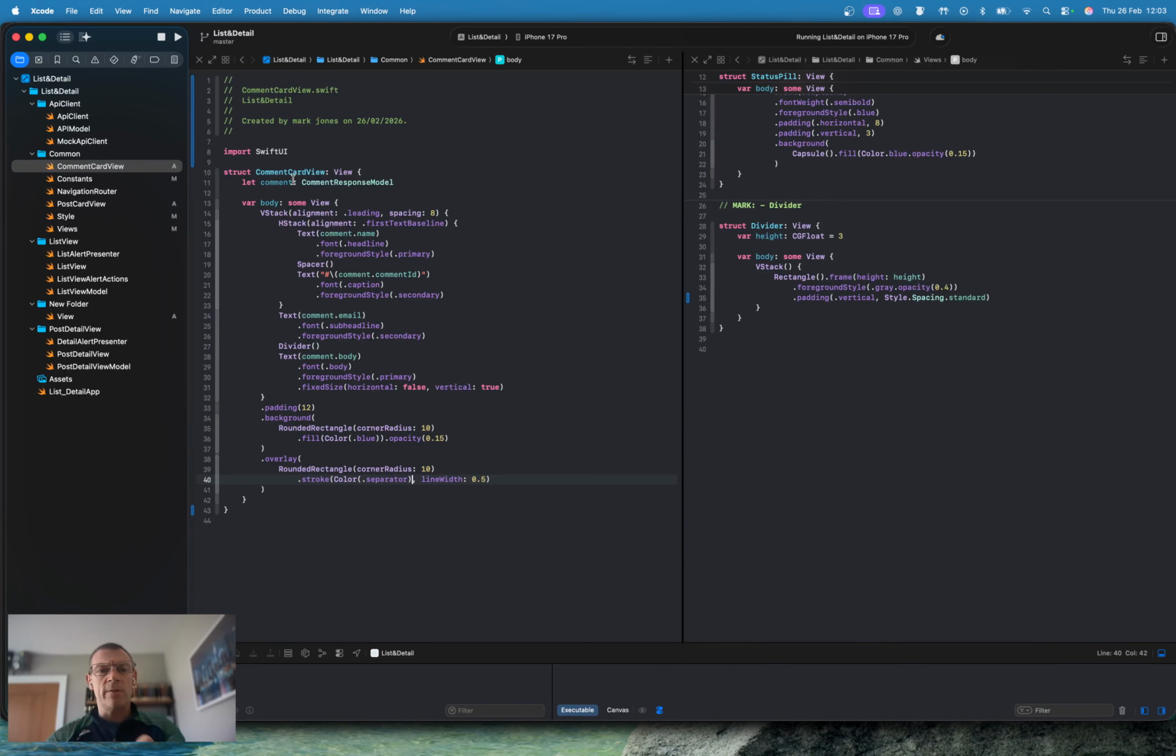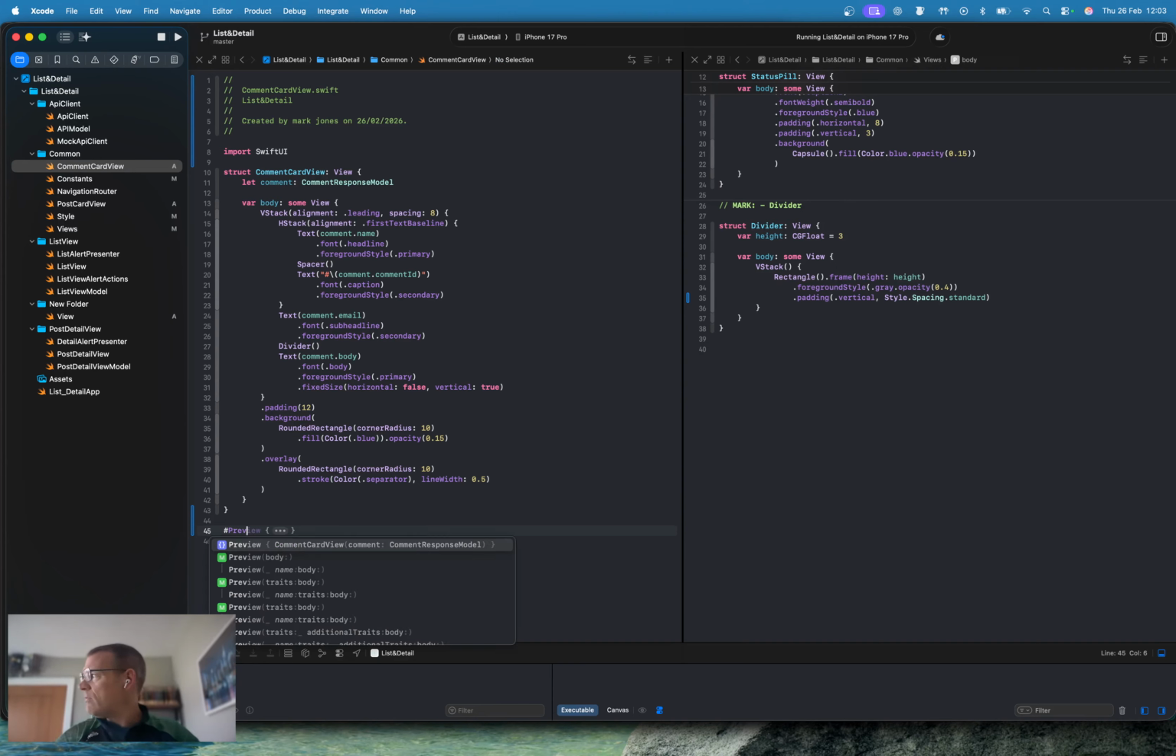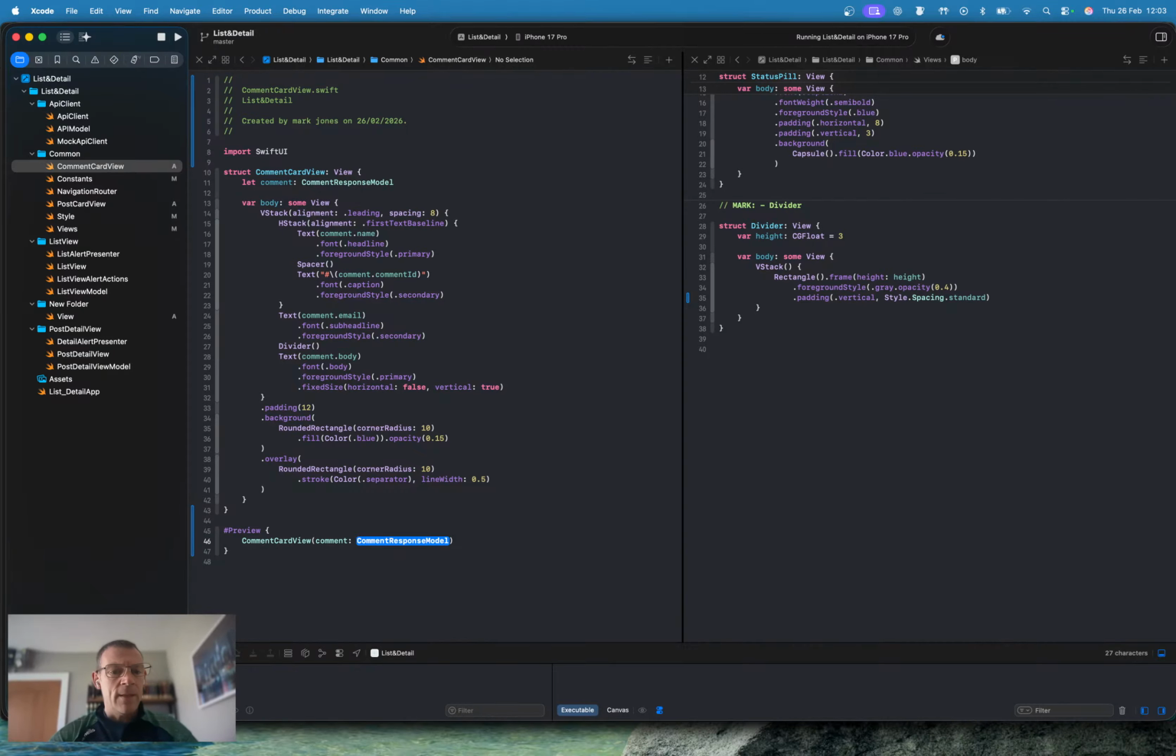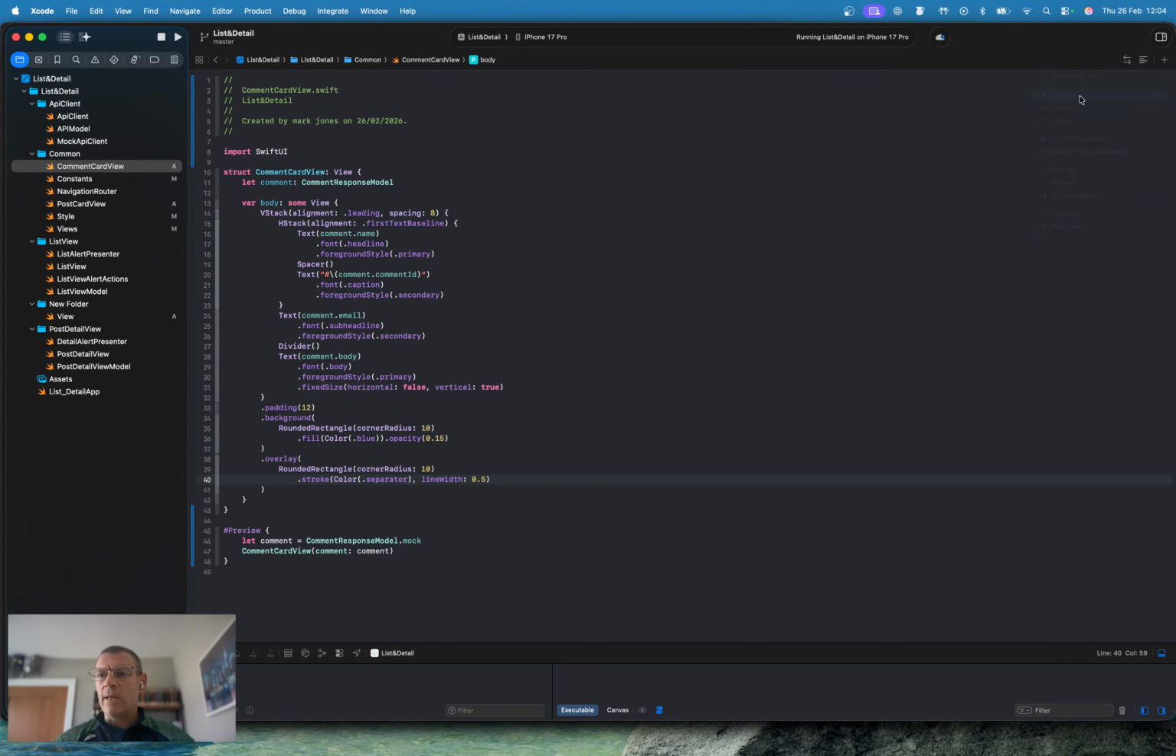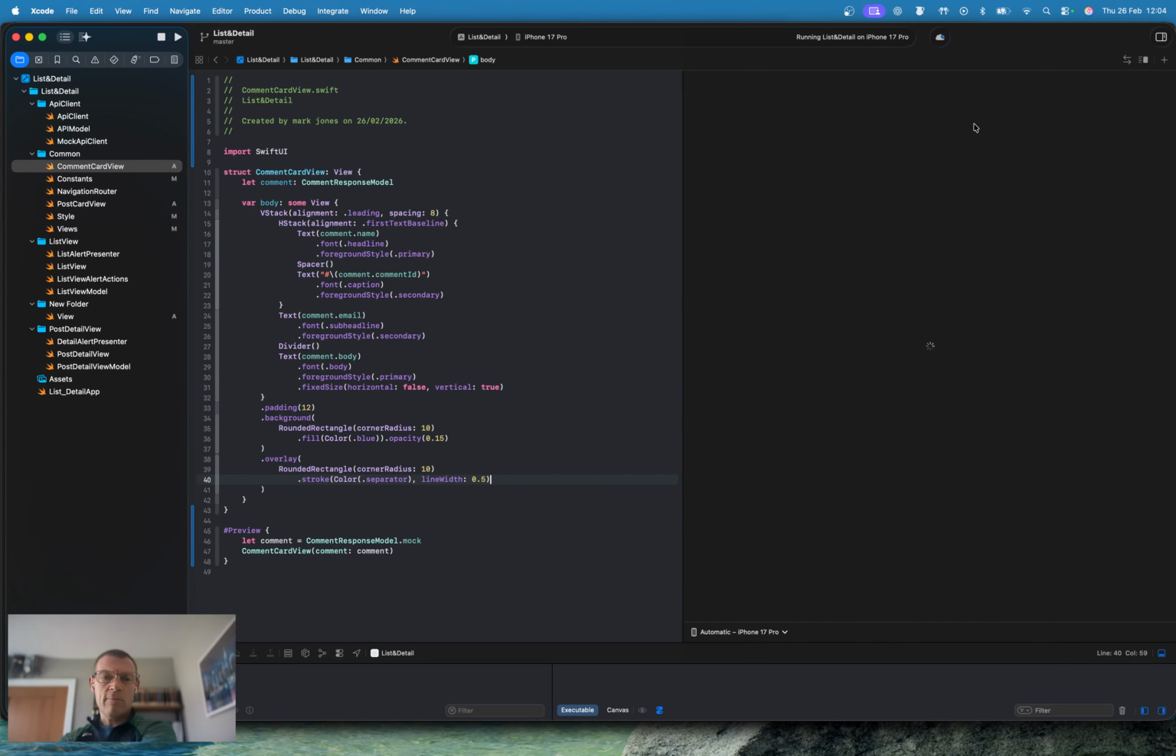Comment card view. Okay, so the comment, we need a preview again. So let's create this preview block just like that. The comment card view takes a comment. Can I just give it a mock? Let mock comment equals comment response model dot mock. Nice. Okay, and then let's plug in this comment here. Great. So can I get rid of this and add a canvas and let it run? And let's have a look at what we get for free.